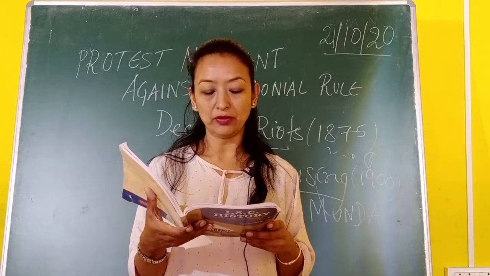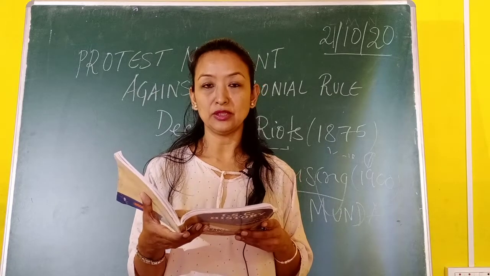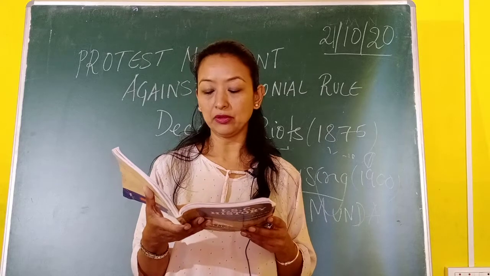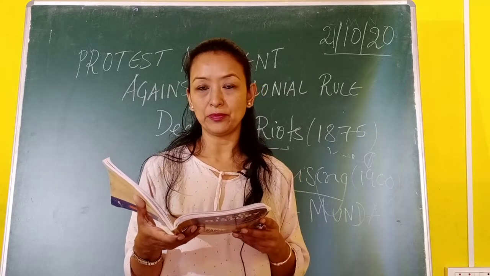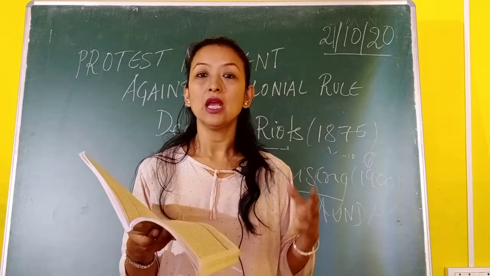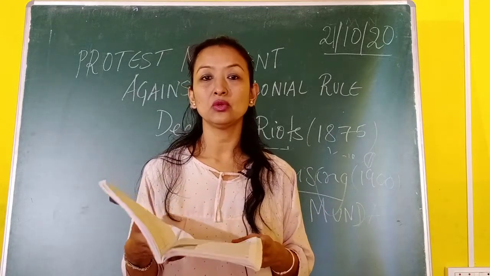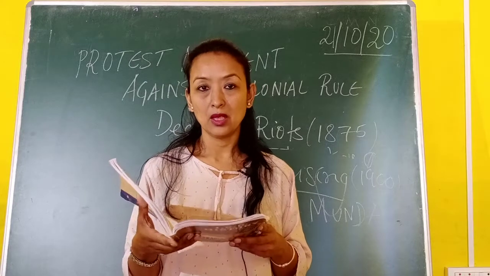In 1895, he was arrested and sent to prison. After he was released from jail, he gave a call to destroy all who oppressed the Mundas. So after he was released, he called all the tribal people.